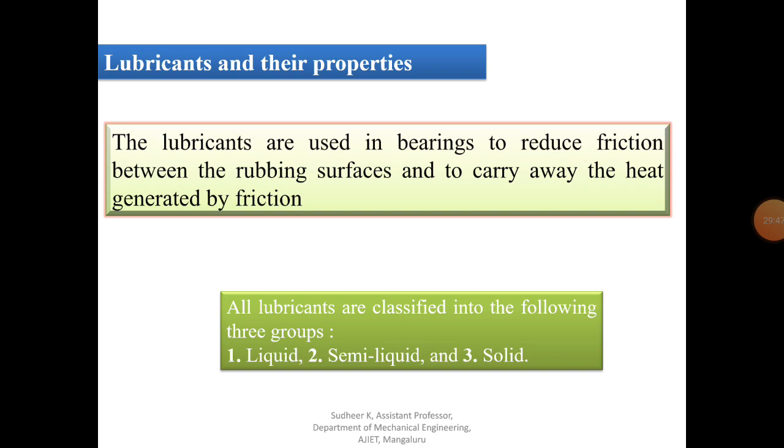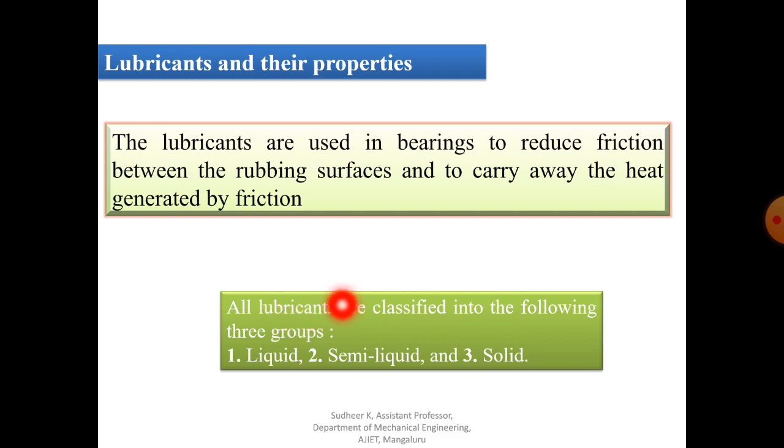Now coming to one more part with respect to lubrication. Before that, we have to know about the different types of lubricant. Lubricants are used in bearings to reduce friction between rubbing surfaces and to carry away the heat generated by the friction. That is one of the principles of lubrication. So you have to use lubricant in order to carry away the heat generated by the friction. Lubricants are classified into three groups.